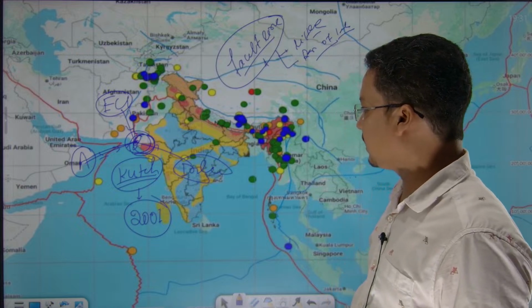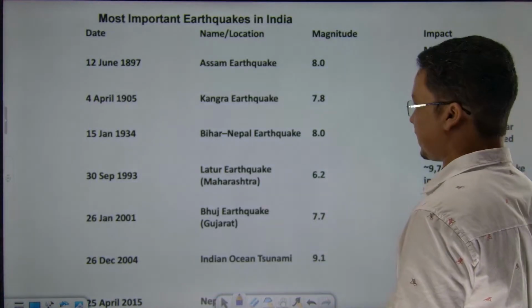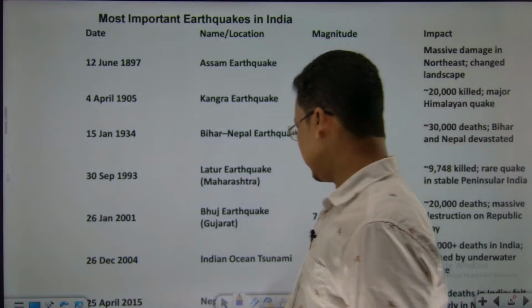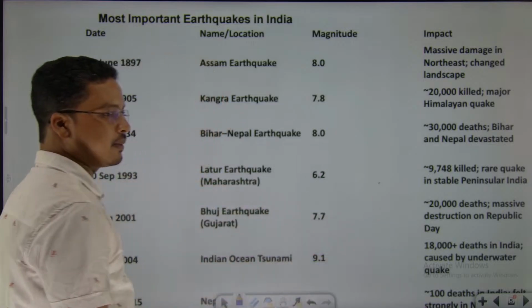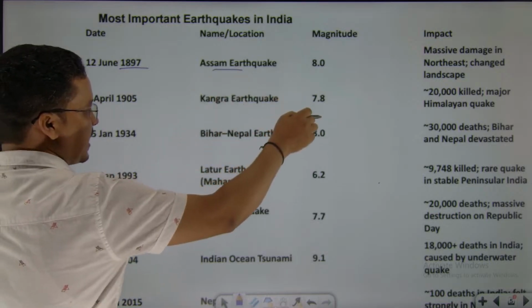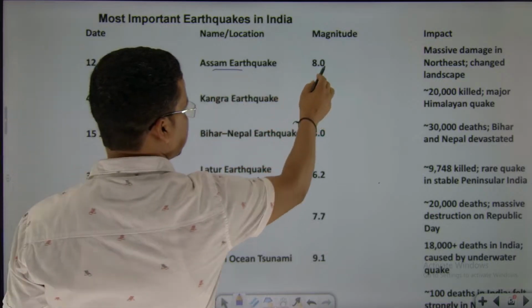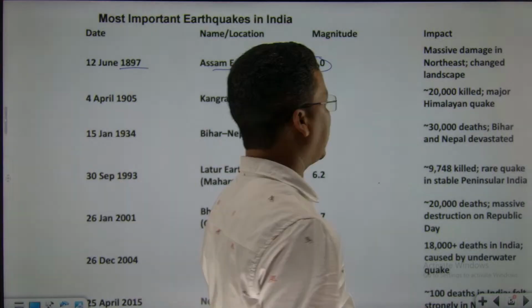चलो फिर, this is the reason and now ये हमने देख लिया. Next, now here I have picked certain examples of earthquakes. The dangerous one, the 1897 Assam earthquake, that is 8 point. This is one of the highest magnitudes, with massive damage in the northeastern region.